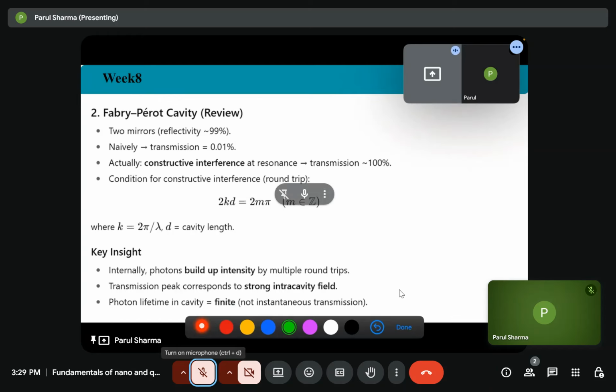And if the constructive interference happens at resonance, the transmission can be 100%. So the condition for constructive interference, suppose we have two mirrors.